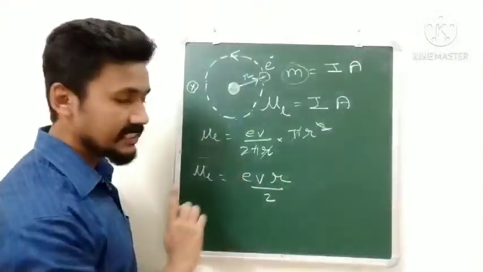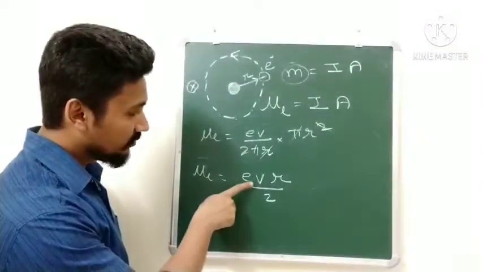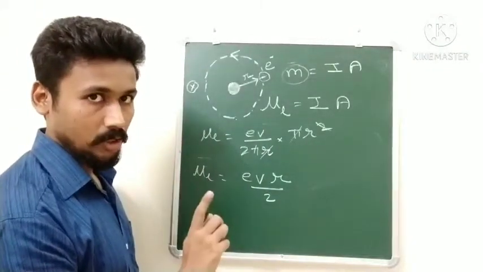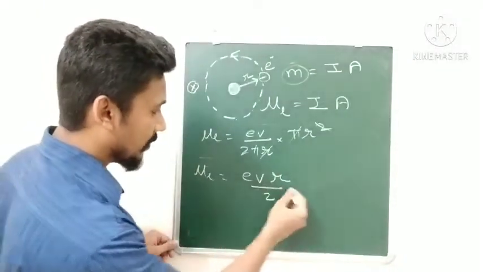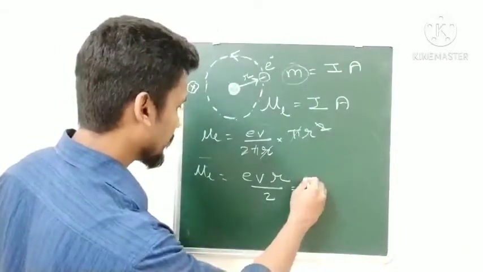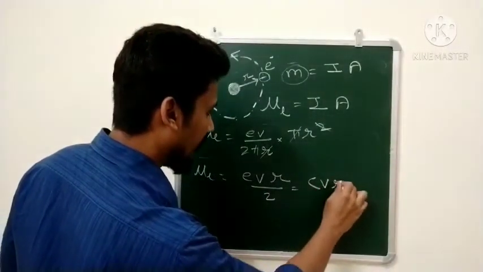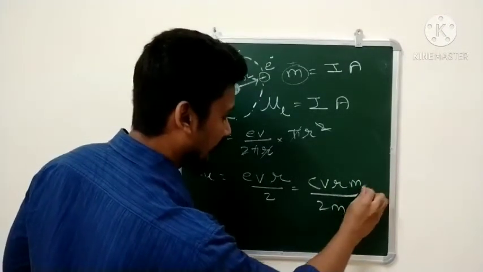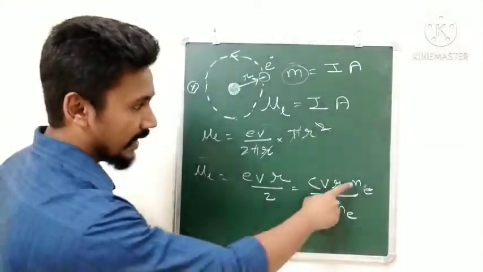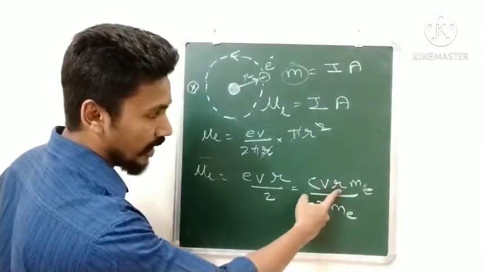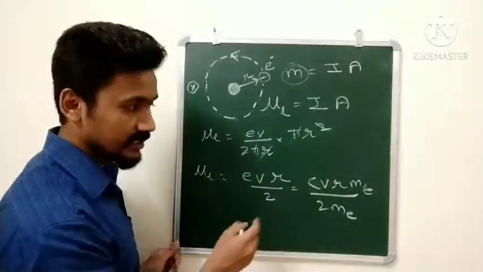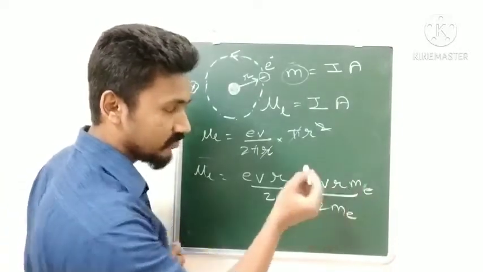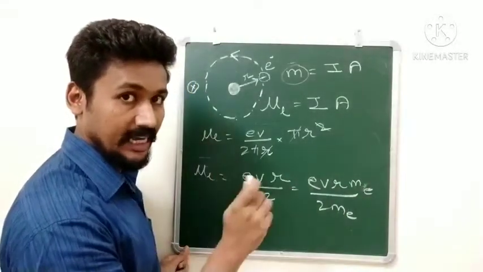Okay, now there are some changes we will be making here. We will multiply and divide by Me, that is the mass of the electron. So if I multiply and divide this by the mass of the electron, I will get this as eVR into Me divided by 2 into Me. Once again, Me is the mass of the electron, and we can see that Me V into R, mass into velocity into radius, will be the angular momentum, mvr. Once again, I hope you remember that from 11th class.